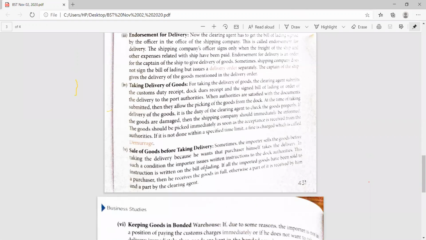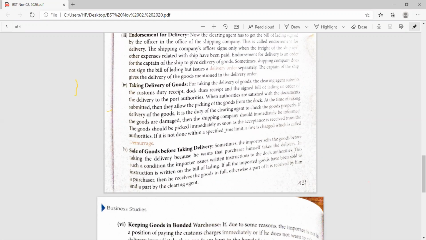One point, demurrage, please underline. The goods should be picked up immediately as soon as the acceptance is received from the authorities. If it is not done within a specific time limit, a fine is charged, which is called demurrage. Please underline demurrage. From the 1-mark point of view, you may get the question in the paper: what is demurrage?